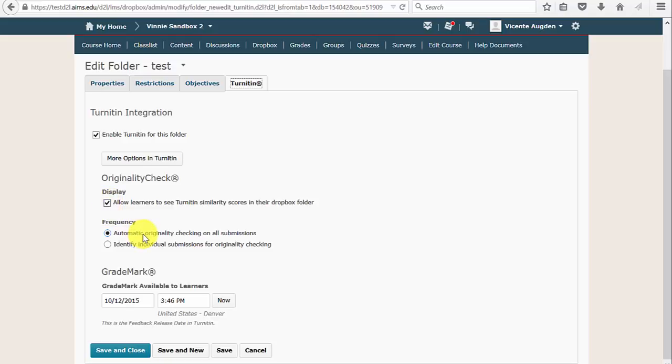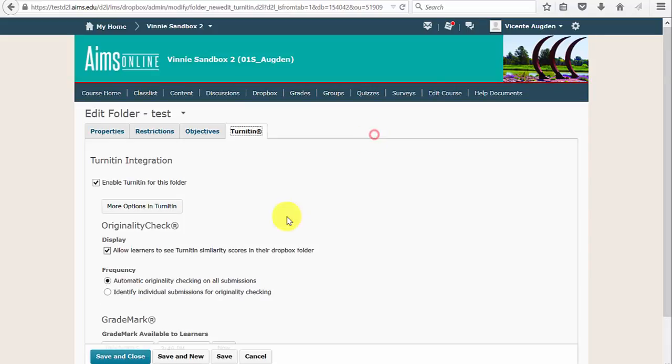If you choose to, you can set automatic originality checking on all submissions, or you can just identify individual submissions. And then if you're using GradeMark, you can determine when you make that available to your learner. And that's it for all the changes in the Dropbox.